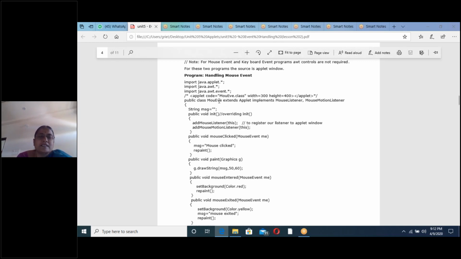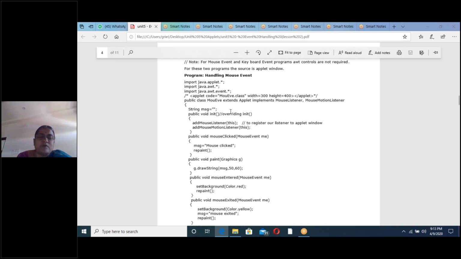So our class extends Applet, which means the Applet class has five life cycle methods and all five life cycle methods are inherited to this class. That is the meaning of extends Applet. If you want, you can override some methods; there is no need to override them when you write extends Applet.